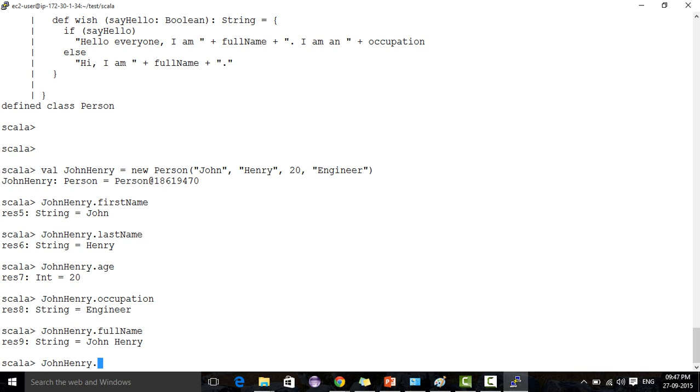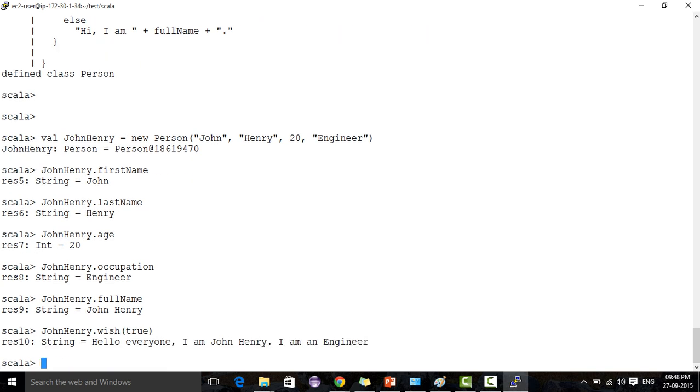So from this what we can see, previously we defined an object that is specific for James Bond, but here we defined a class, a generic class. We can create as many objects as we want. So we defined John Henry, and what I am doing is true. So it has all the properties of the class. See, it is working.